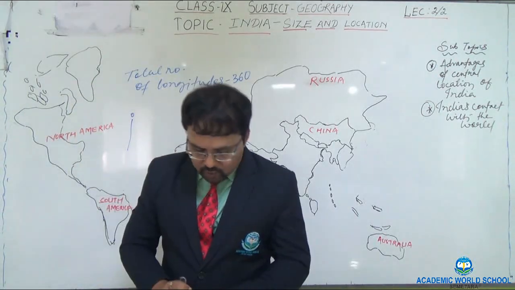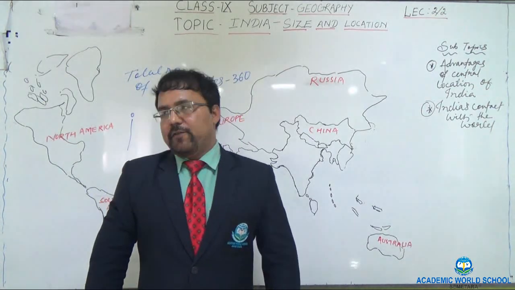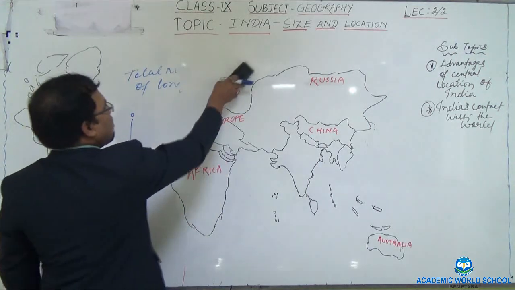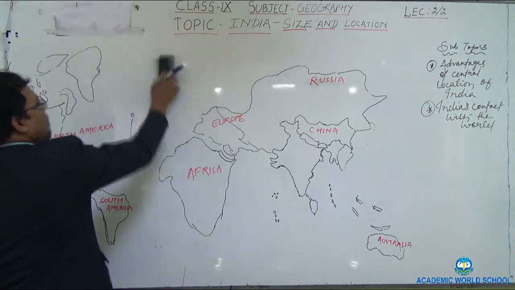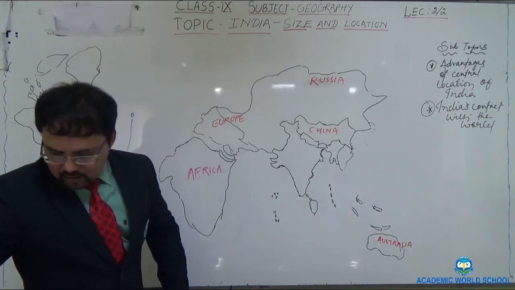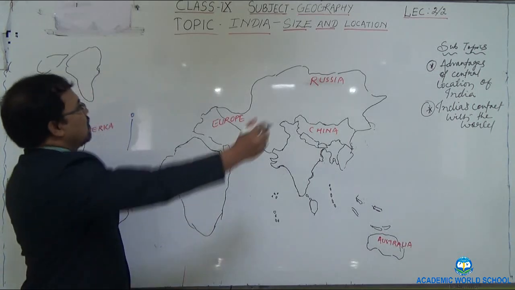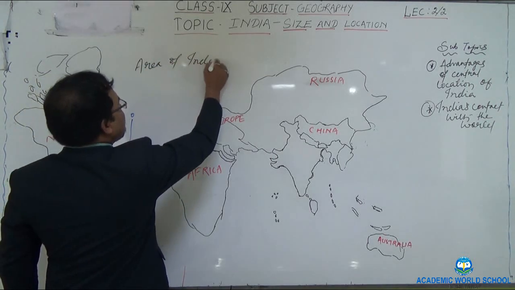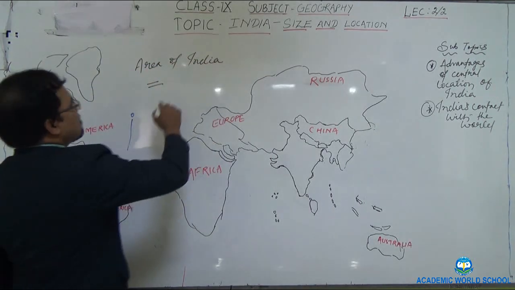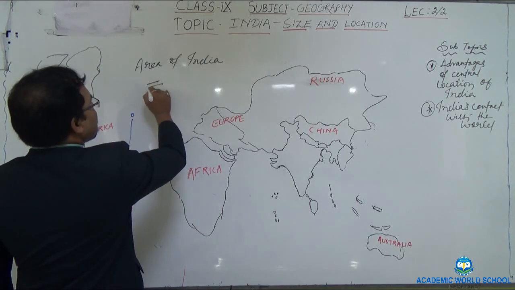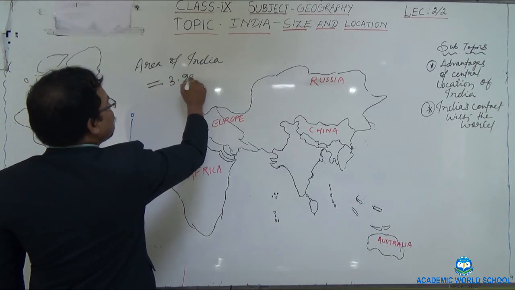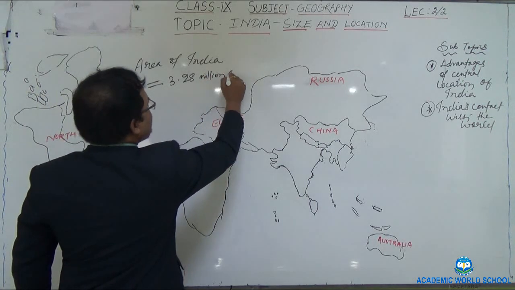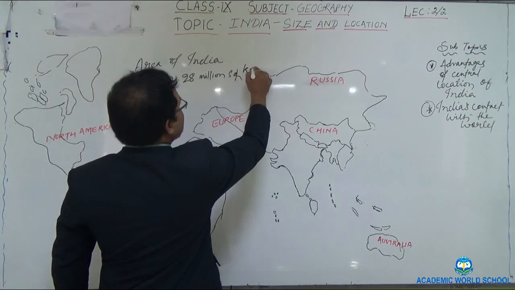Next I am going to discuss the area of India. What is the area of India? It is 3.28 million square kilometer.